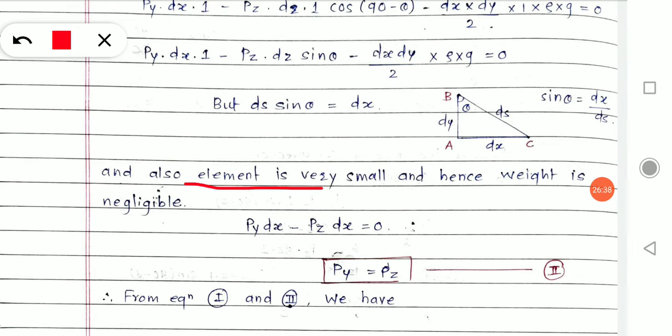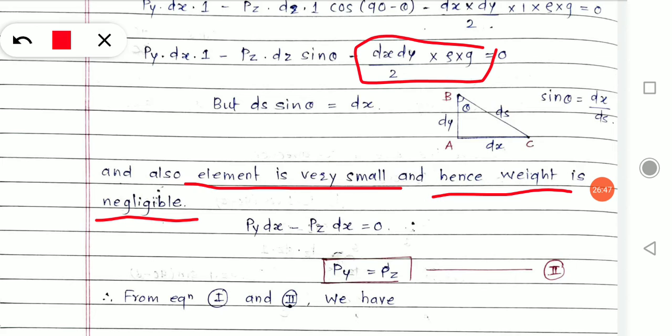And also the element is very small and hence the weight is negligible. What I said, I am talking about this weight of the element. As the element is very small, the weight of it can be negligible.